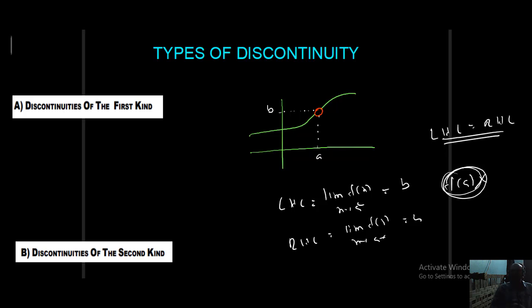Okay. Now I want to rearrange the problem. So in this diagram, this is the graph for a particular function.